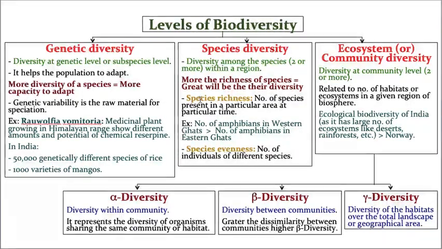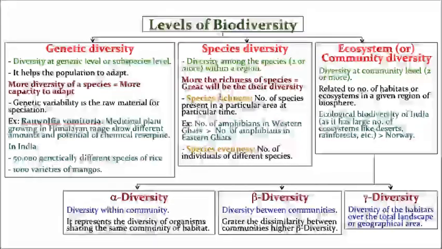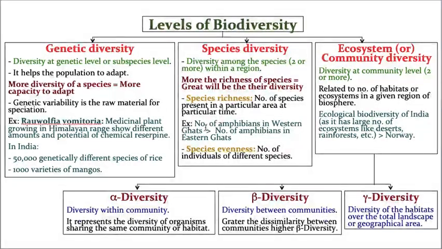What are they? Species richness and species evenness. Now let us take one after one, then you will understand. Species richness means how many species are present in the given area in the given time. That is called species richness. Let us take the number of amphibians in the Western Ghats, which is very, very rich when you compare it with the number of amphibians in the Eastern Ghats.